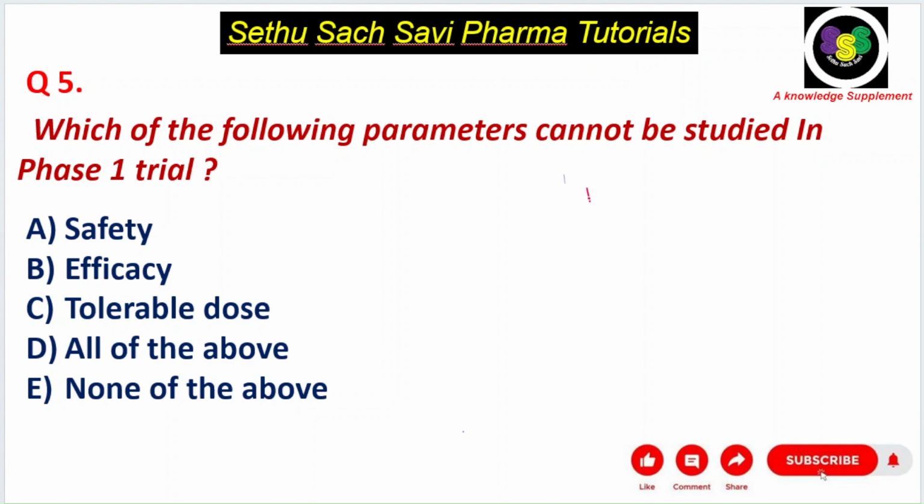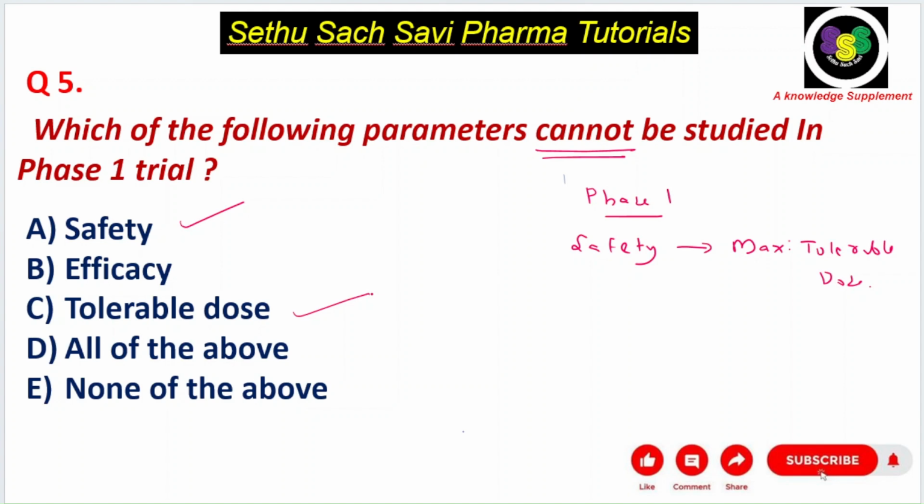So I told you the purpose of phase 1 trial is to check the safety. In safety, you will try different doses and see which is the maximum tolerable dose. So that is the thing you will study. Here, the question is which of the parameters cannot be studied. So safety you will study. The tolerable dose you will study. Will you study the efficacy in phase 1? No. So which cannot be studied? The answer for this question is efficacy. Safety and tolerable dose you will study in the phase 1 trial. Let's move on to the next question.